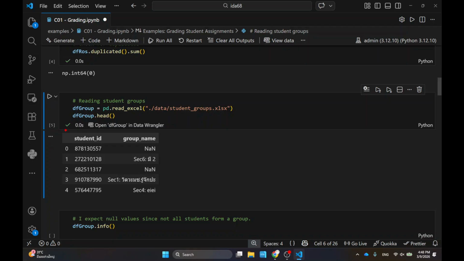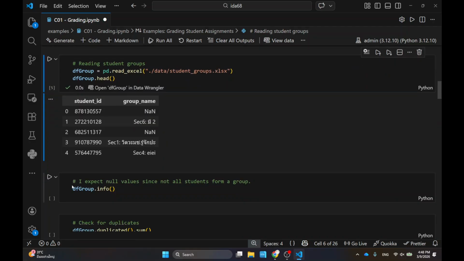Again, I have the student ID, I have the group name, but keep in mind that there are NaN in here. That's because either I haven't graded them yet because they're in the second phase, or they might be lazy to find groups. So I need to take into account both situations, okay?